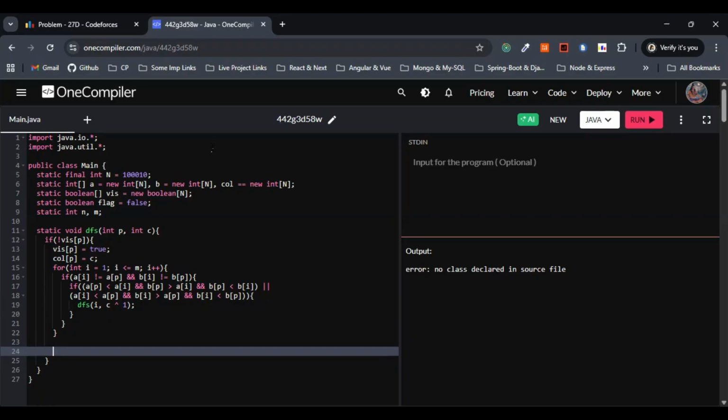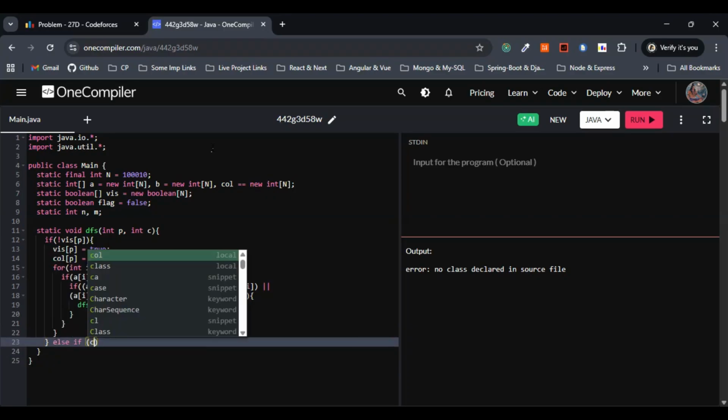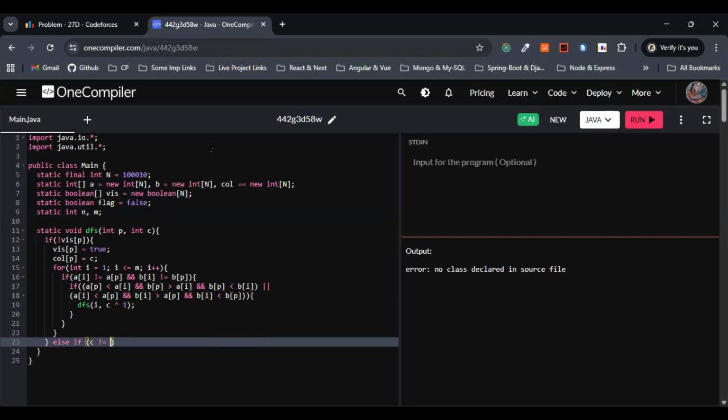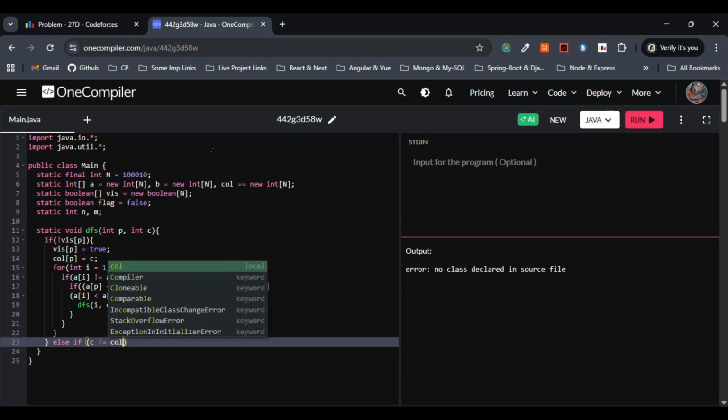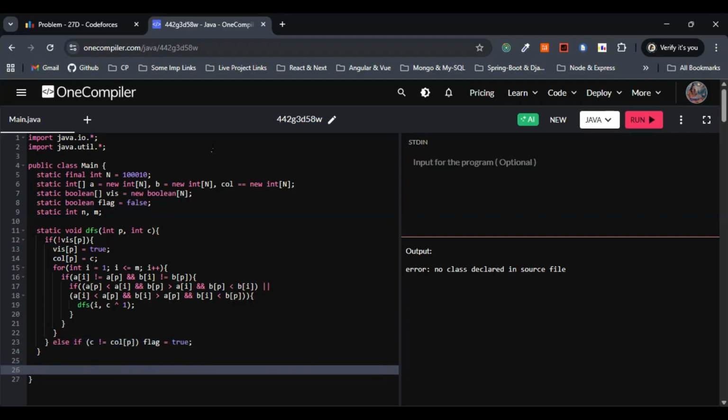Now let's do one thing. If already visited but the color mismatch, then there will be conflict, right? So how can we write that in the form of code? Let me come here. I'll just write else if here directly. Else if C not equal to column of P, then let's set the flag to. So let me come out of this one entirely.